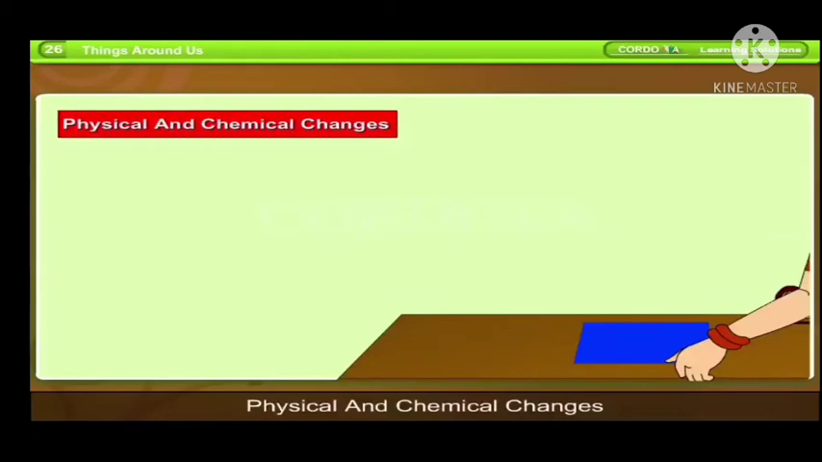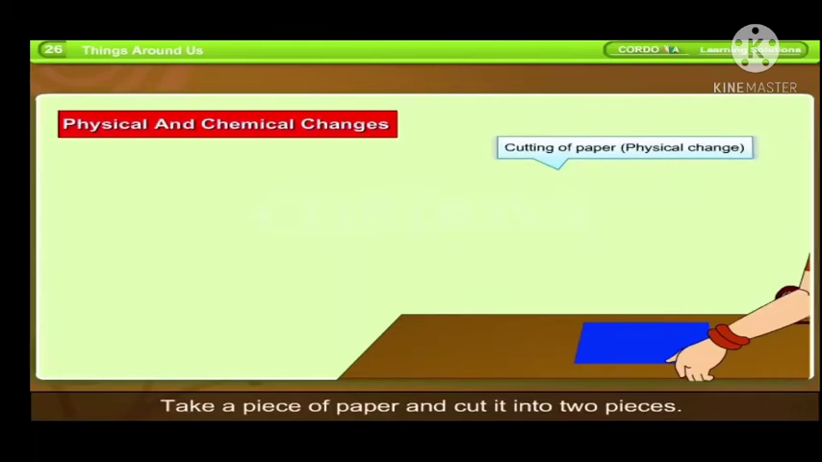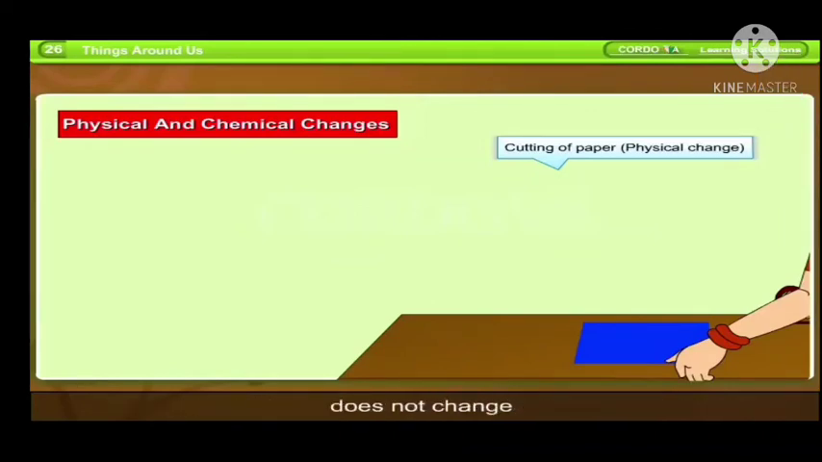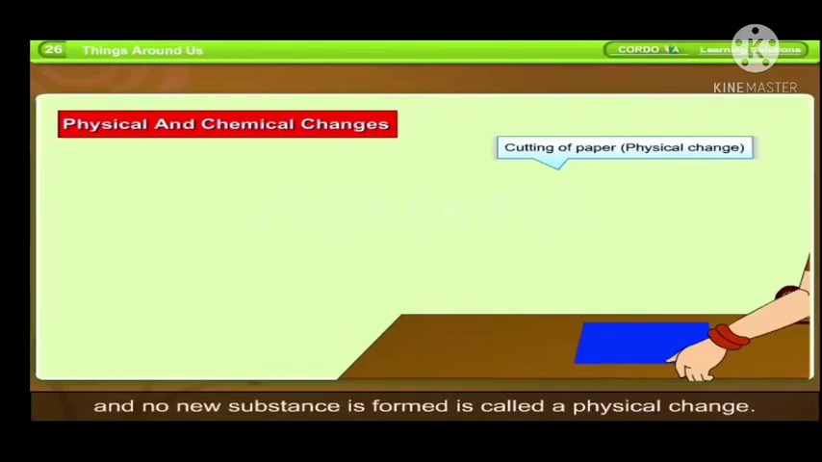Physical and chemical changes. Take a piece of paper and cut it into two pieces. It becomes smaller. That is, its shape changes. But it still remains paper. The nature of the molecules of the paper does not change. No new substance is formed. A change in which the nature of molecules of the substance does not change and no new substance is formed is called a physical change. The change of water into ice or steam is another example of physical change.